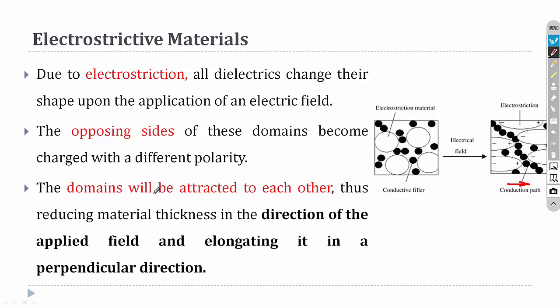Okay. So the domains will be attracted to each other, thus reducing the material thickness in the direction of the applied magnetic field. So it will change its material thickness in the direction of the applied magnetic field and elongation in the perpendicular direction. For example, if the field is applied like this, then the thickness will be reduced and the length will be increased. That is what is mentioned here. It will reduce the thickness of the material in the direction of the applied magnetic field, and the elongation will be increased in the perpendicular direction. Okay.